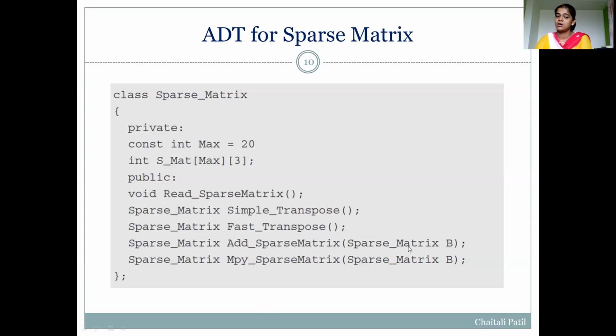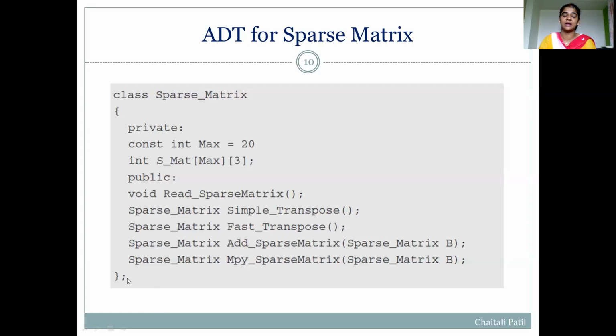So for both functions, one matrix is passed explicitly as an object, and one matrix is passed implicitly, automatically, while calling the function. So here we have written a simple ADT for a sparse matrix by using a C++ class.